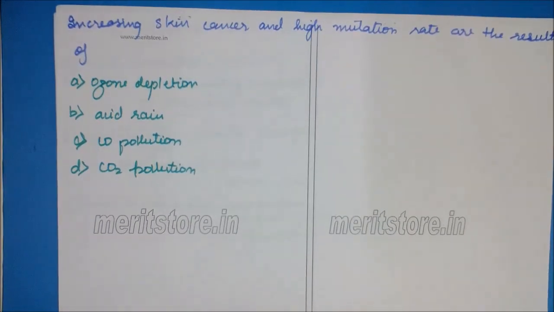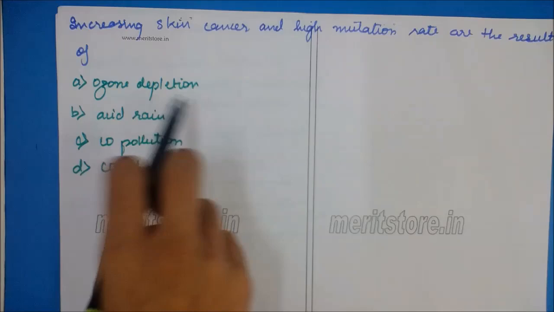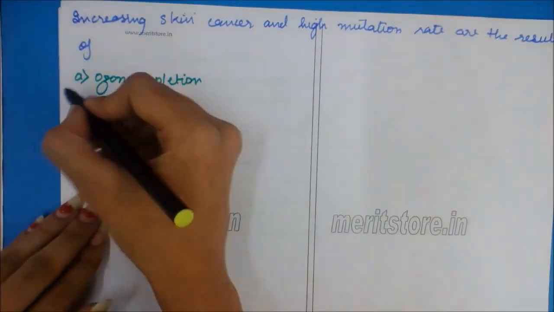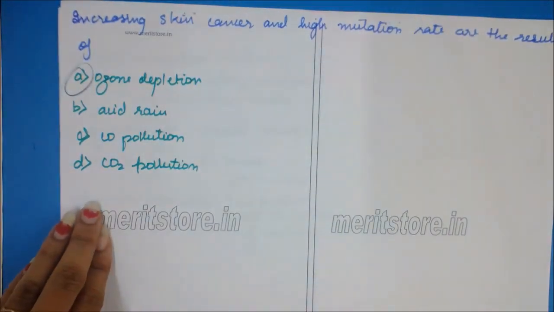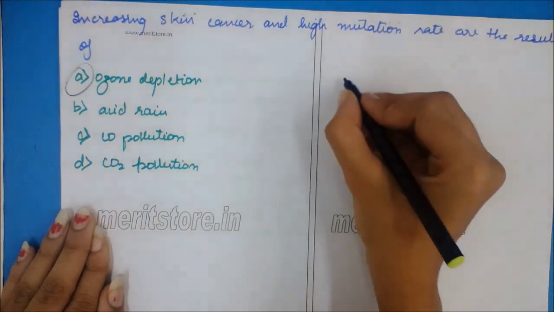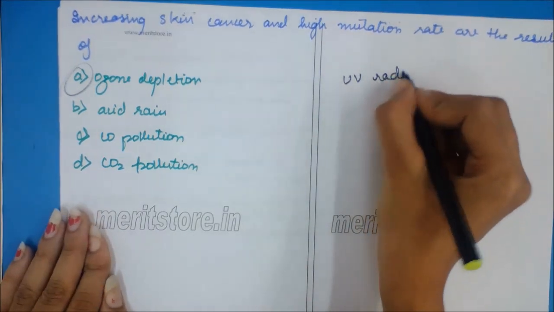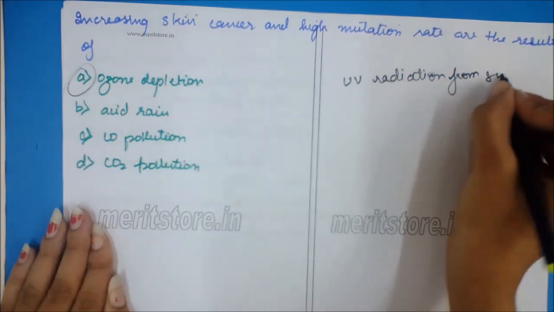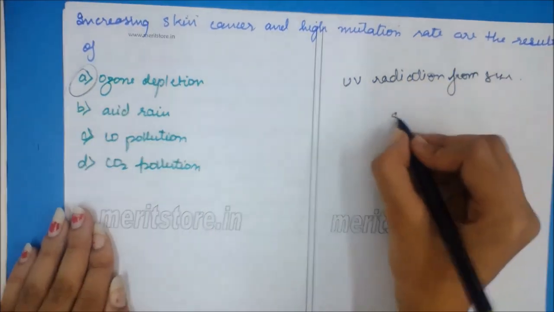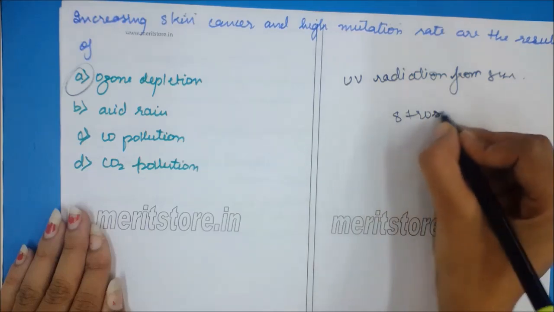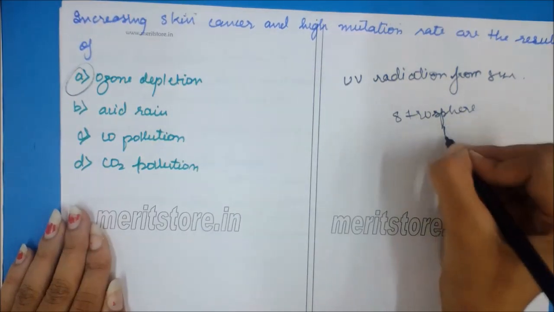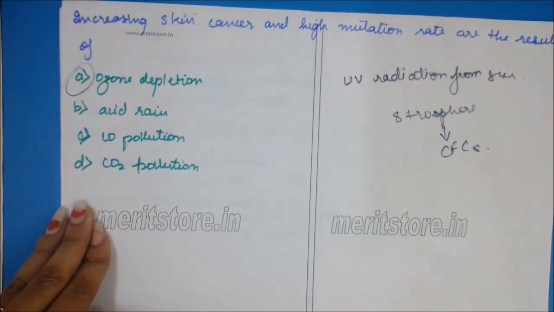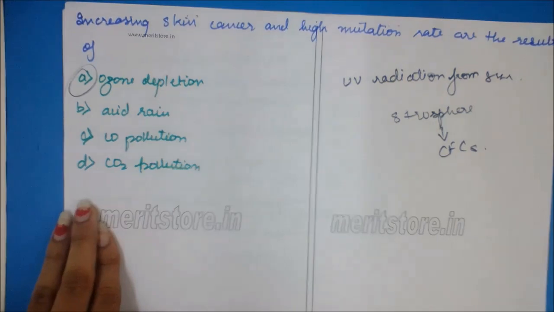Increasing skin cancer and high mutation rate are the result of ozone depletion, acid rain, CO pollution, CO2 pollution. Correct option is ozone depletion. Good ozone acts as a shield absorbing ultraviolet radiation from the sun. Ozone depletion occurs widely in the stratosphere due to increased amount of CFCs, which causes various types of skin diseases, like skin cancer and mutations.